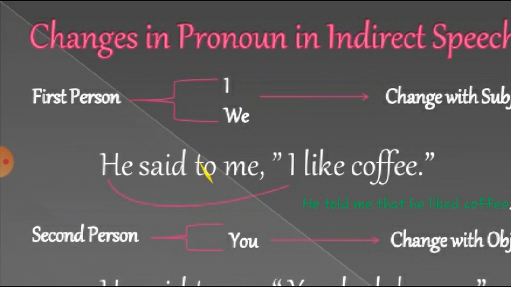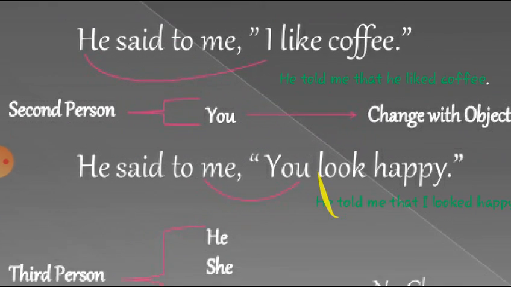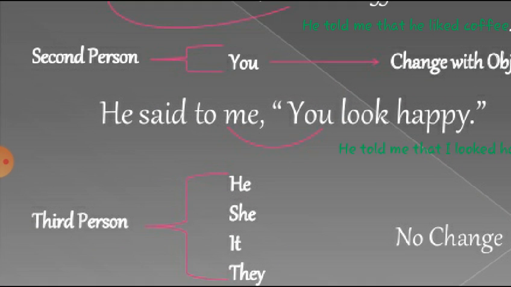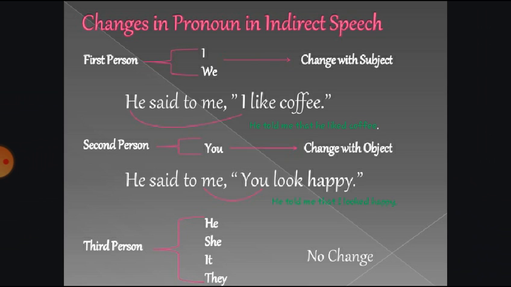Under first person, I and we are there; under second person, you is there; and in third person, he, she, it, and they are there.